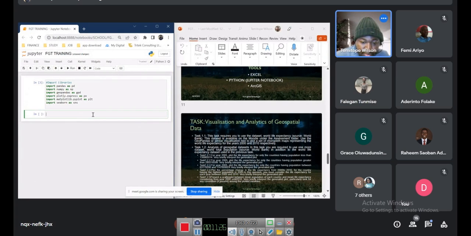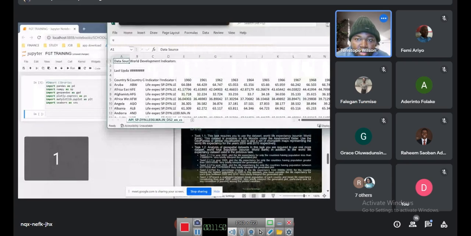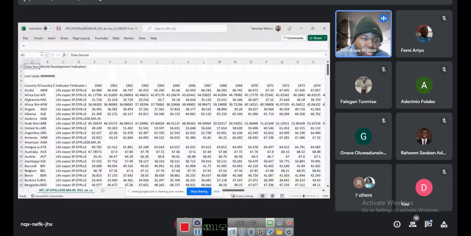What we are working on in our first task says we should work on the life expectancy data. So I'm going to open this data in Excel first, so we have a look at what kind of data we're actually working on. We've got the life expectancy data here in Excel. So this is where the data extension comes in.